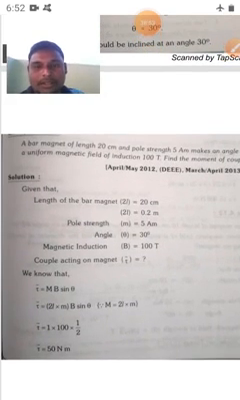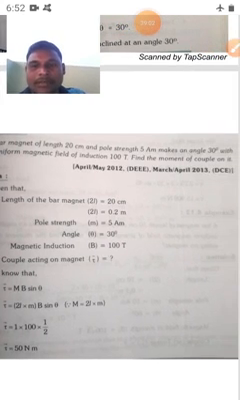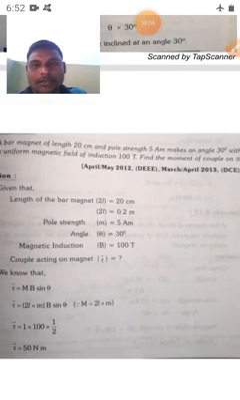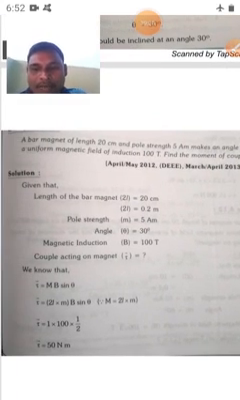Now in the same manner we are going to calculate another thing. A bar magnet of length 20 cm and pole strength 5 ampere meter makes an angle in a uniform magnetic field of induction 100 Tesla. Then find the moment of the couple. So we already explained the same problem in the previous one also.